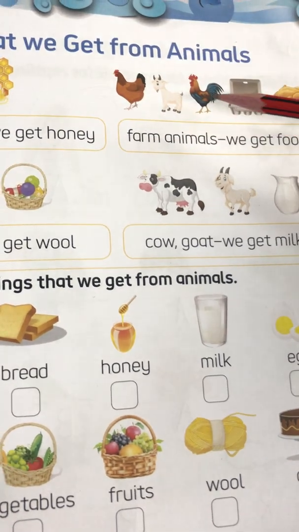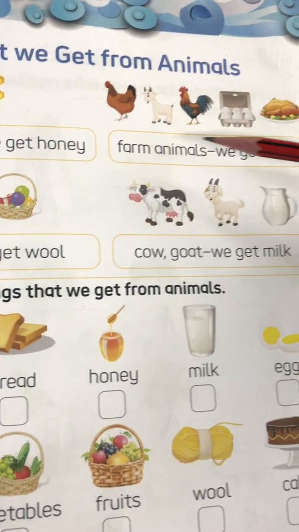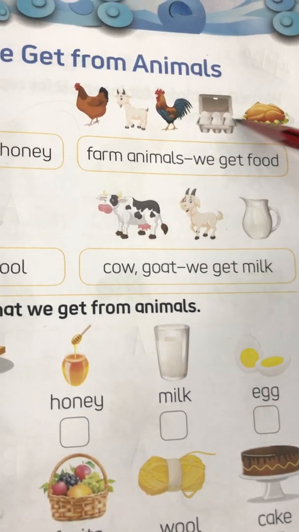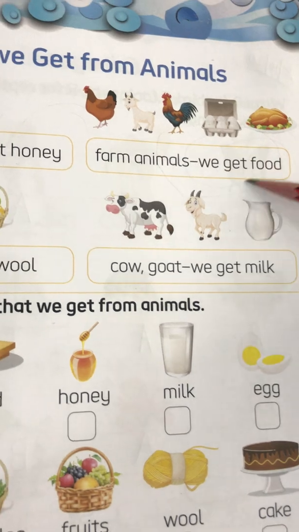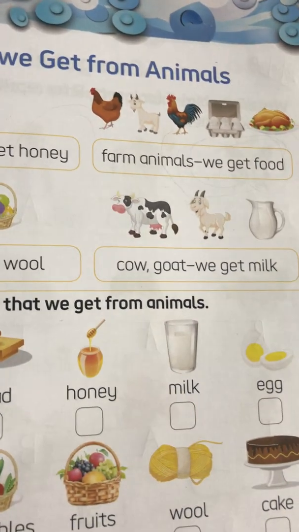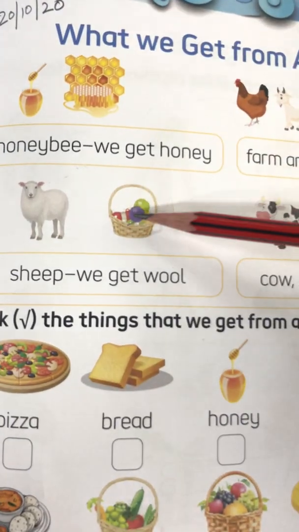These are the farm animals. Hen, goat, cock. What do we get from these? We get food from these. We get food from farm animals. So what do we get from farm animals? We get food from farm animals. Now move on to next.